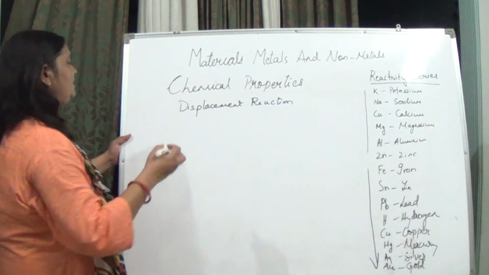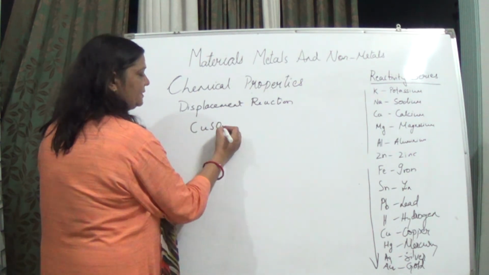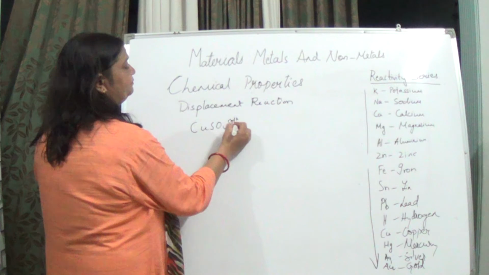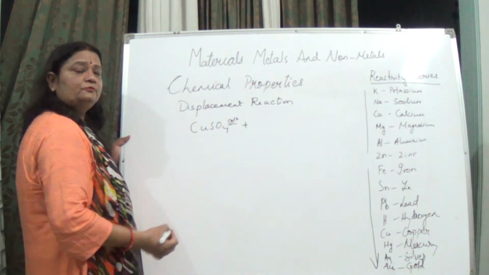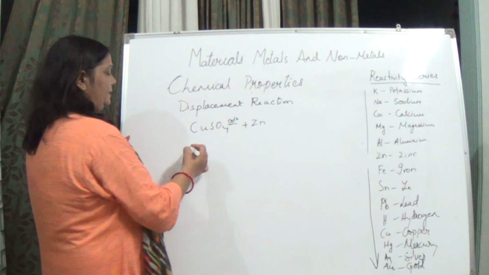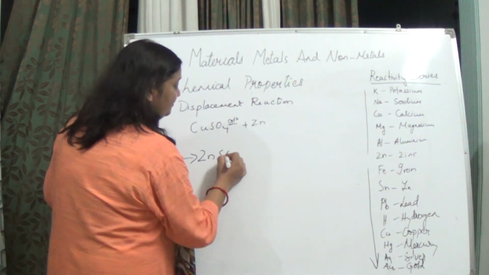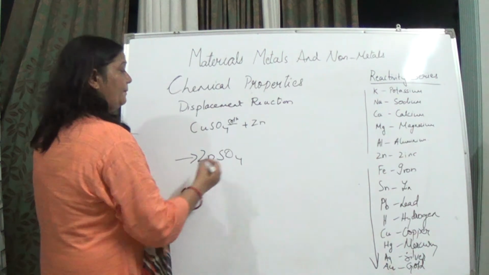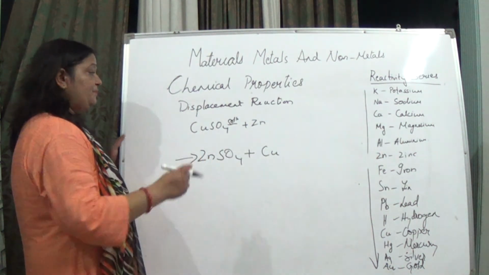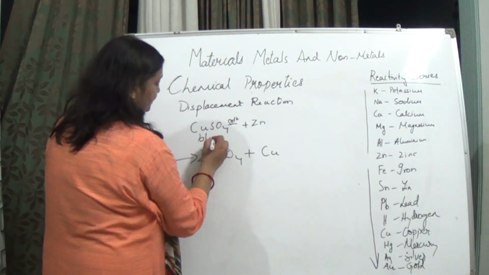For example, we have taken copper sulfate solution, and we have added zinc to it. So zinc sulfate is formed, plus copper is released. Here, when we had taken this copper sulfate, it was blue in color.